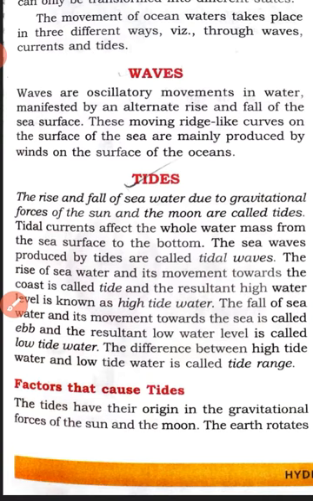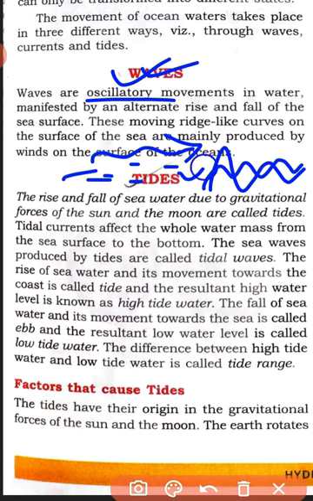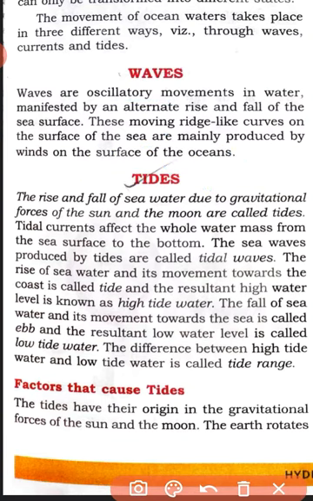This is called a wave. Oscillation means vibration or ups and downs. The wind is moving, that is why the water also oscillates. So this is wave, number one.